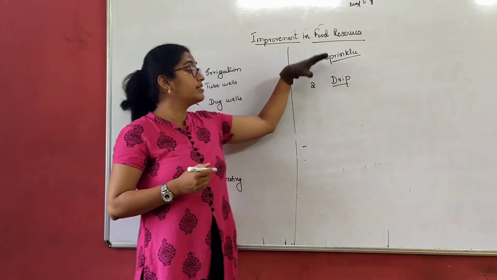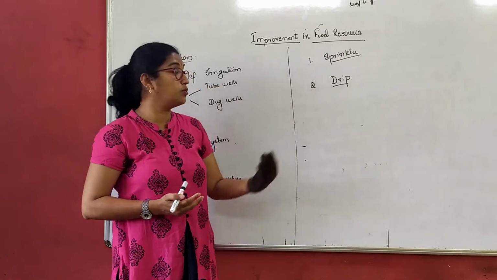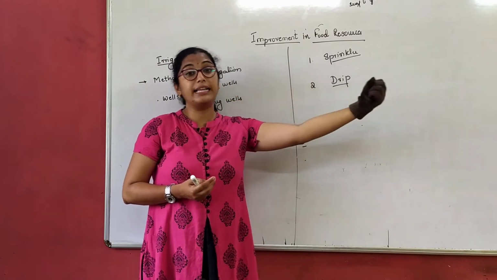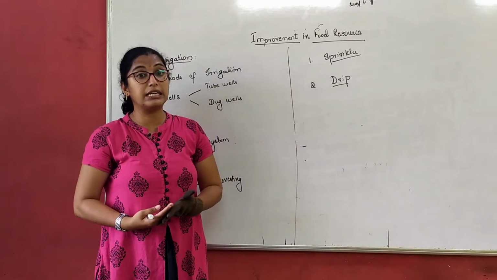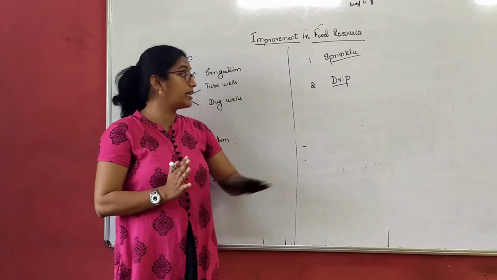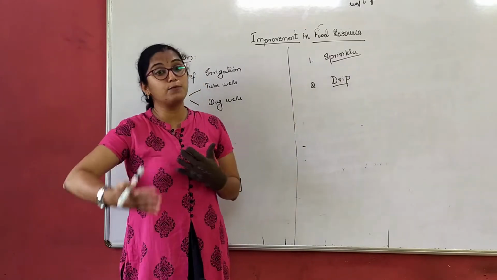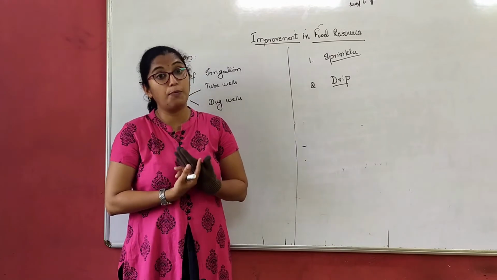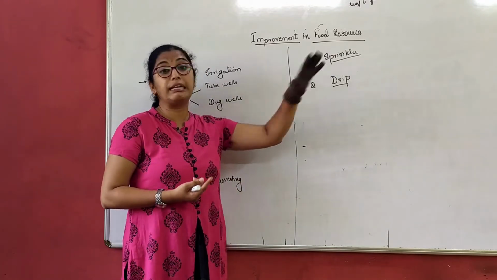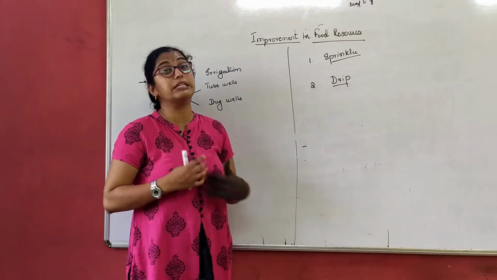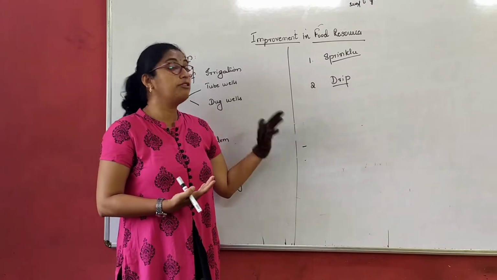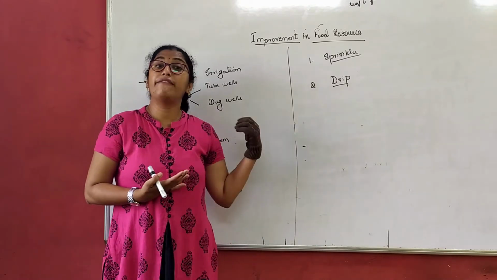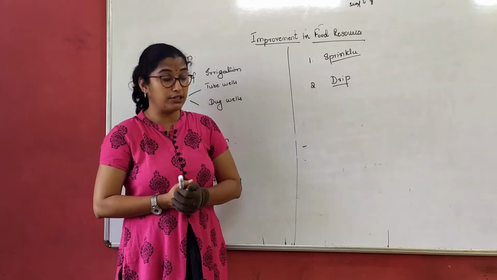Where is the sprinkler system of irrigation used? Where is the drip irrigation method used? We will not study that, but let us only understand that these are two types of irrigation or processes suitable for a particular crop only. You can't use sprinkler everywhere, you can't use drip irrigation everywhere, but we don't study that in detail. You have already completed that in your 8th grade.